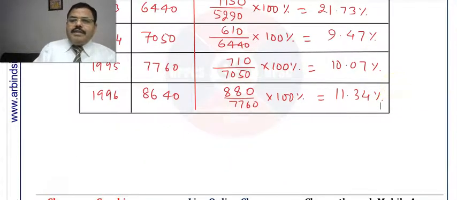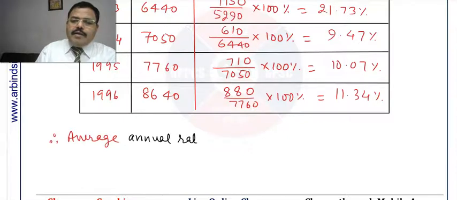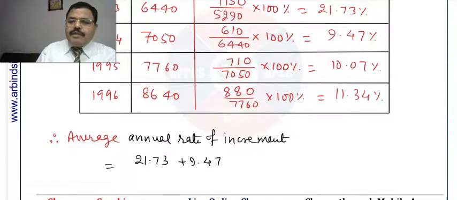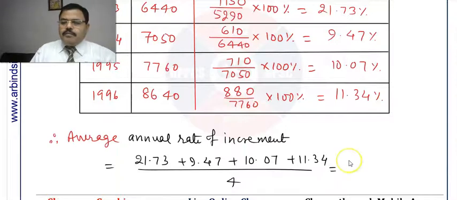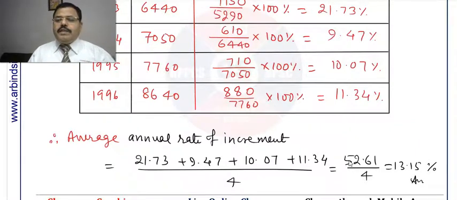Therefore the average annual rate of increment is given by 21.73 plus 9.47 plus 10.07 plus 11.34, whole divided by 4, and that comes to 52.61 divided by 4, that is 13.15 percent. So the average annual rate of increment is 13.15. This is the rate by which the software salary increases.